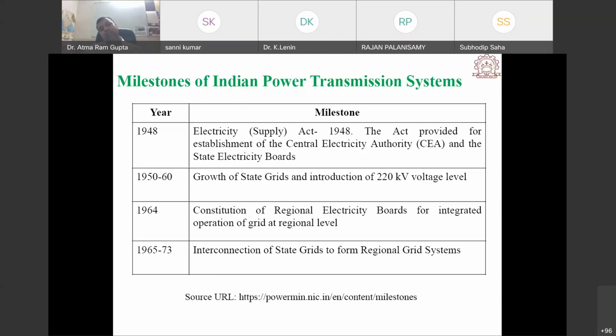Then in the 1950s and 60s, during this decade, there was growth of state grids and interconnection of the grid by 220 kV high voltage lines, and these are the main milestones achieved after independence. In 1964, regional electricity boards were constituted for integrated operation of the grid at regional level. Then from 65 to 73, state grids were interconnected to form the regional grid system.